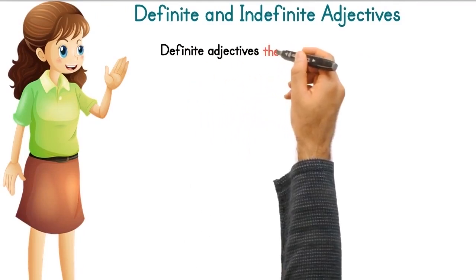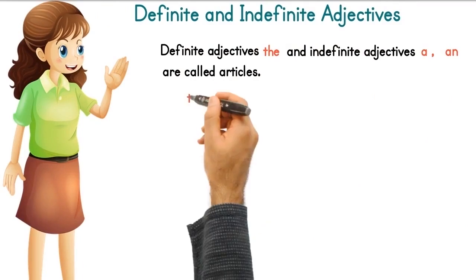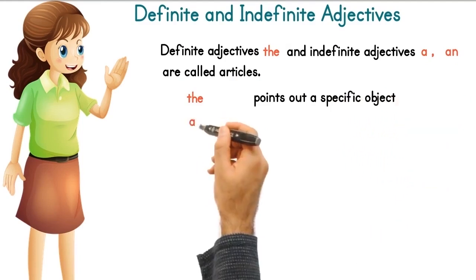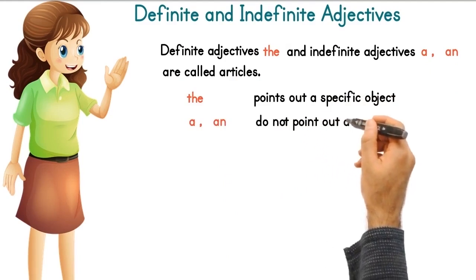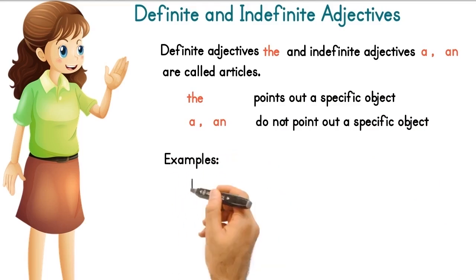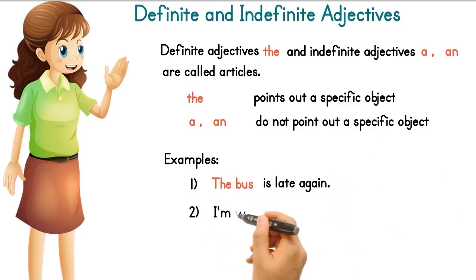The definite adjective, the, and the indefinite adjectives, a and an, are called articles. The definite article, the, points out a specific object. The indefinite articles, a and an, do not point out a specific object. Examples: the bus is late again. A particular bus. I'm waiting for a bus. Any bus.